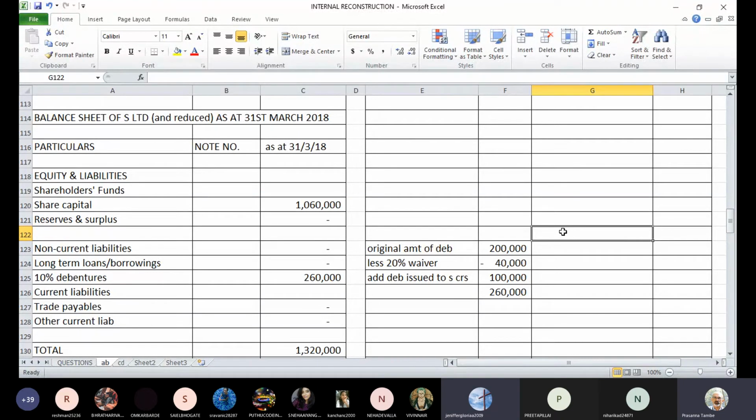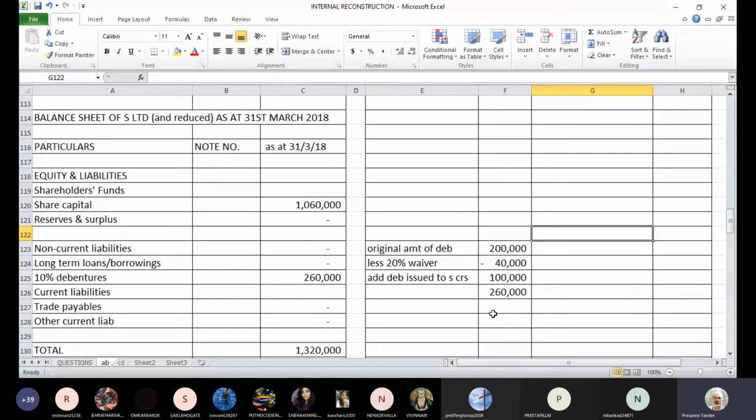If you see the original balance sheet, after debentures there were creditors. What have we done with the creditors? 30% was immediate payment, 50% was issue of debentures, and 20% amount was cancelled. So the entire creditors have been settled. There is nothing that will be carried forward.